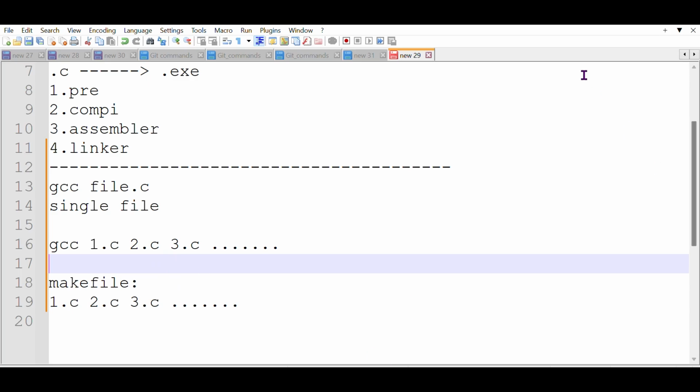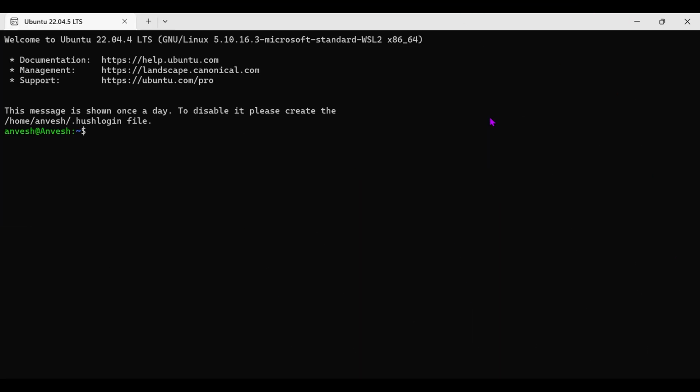I will share, I will open. Now I am creating one directory. May I know the command to create a directory? mkdir, then the directory name. I am giving maked.